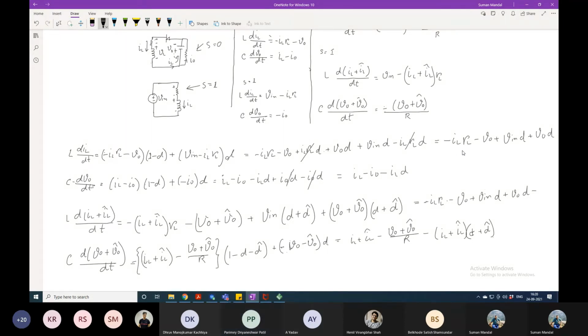Can you see this line written here? Yes, sir. These two are same. So at steady state condition, this thing will be 0, is not it? At steady state condition, because that time L di dt will be 0. Okay.